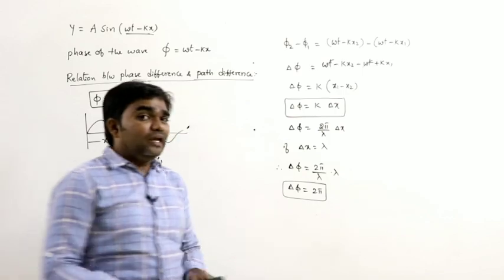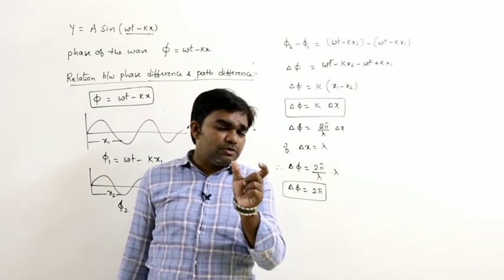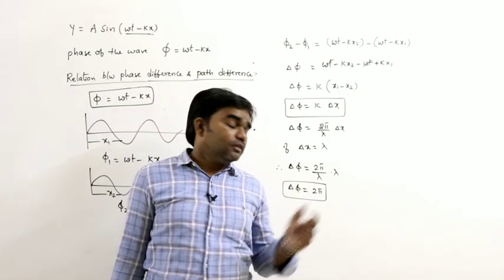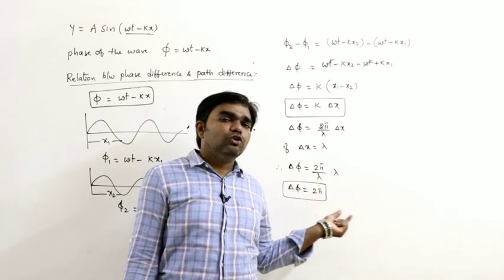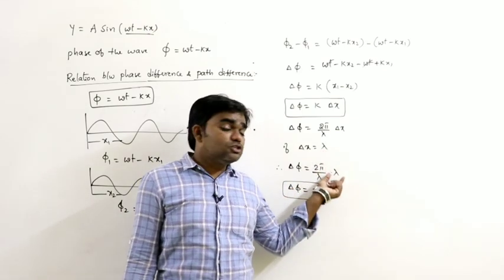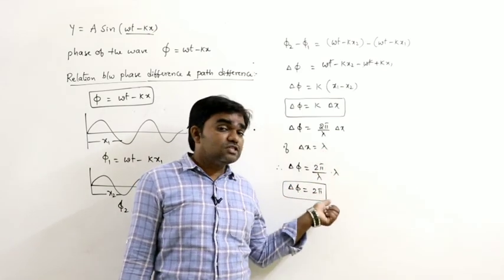That means if the path difference between two situations is one wavelength, then the phase difference is 2 pi. If the path difference is 2 lambda, the phase difference is 4 pi.